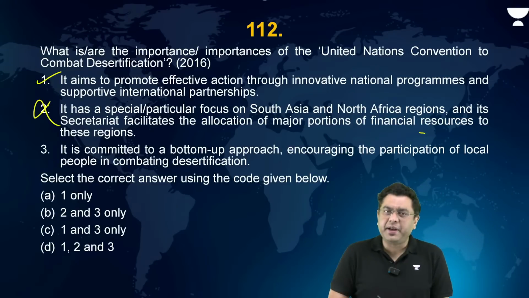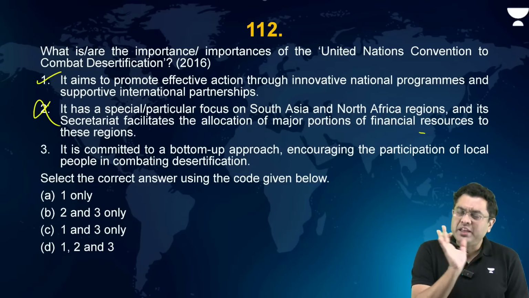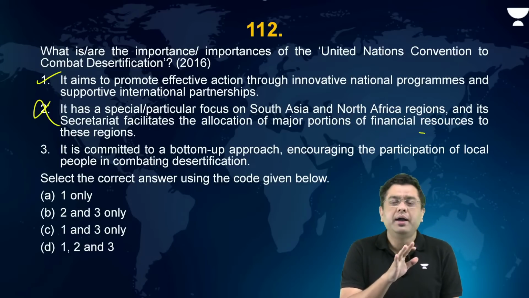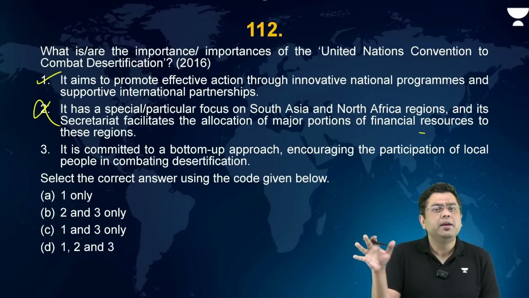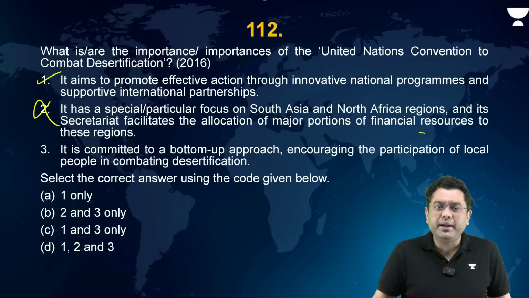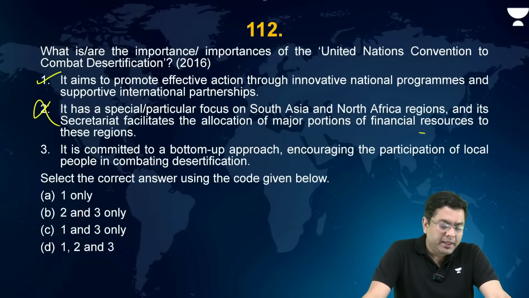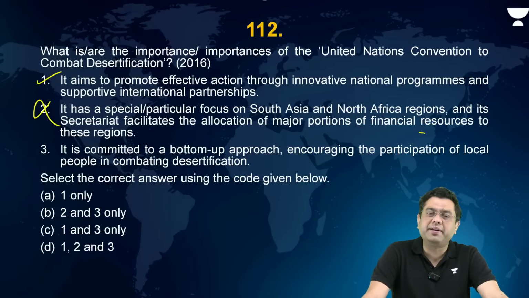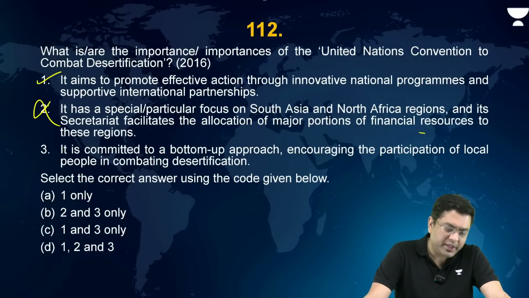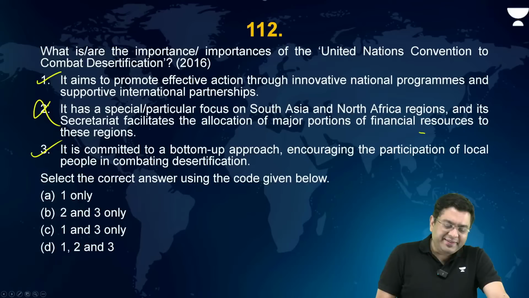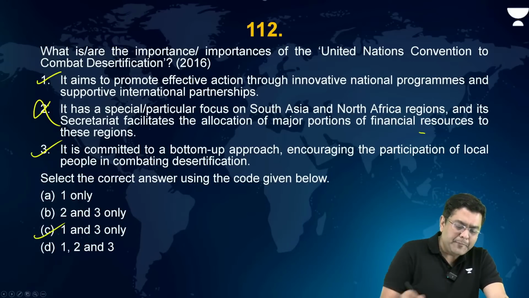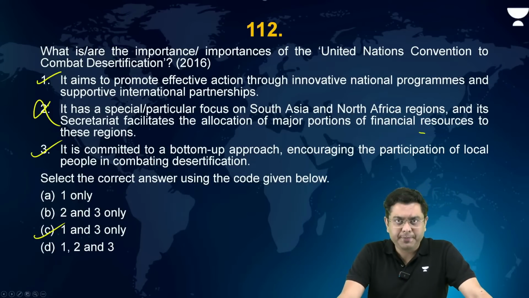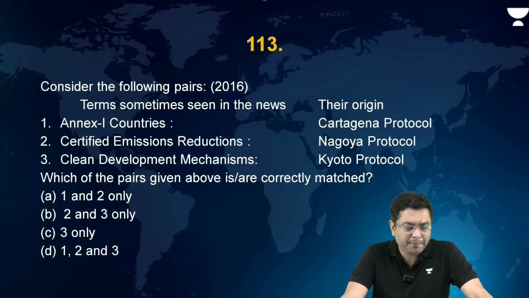It doesn't have a separate or major amount of finance going to South Asia and North Africa. It is devoted to the entirety of the world. Okay. Now, it is committed to a bottoms-up approach, encouraging the participation of local people in combating desertification. Yes, correct. So in this case, which is the correct answer? C, 1 and 3 only. Okay, I think it would be easily doable.